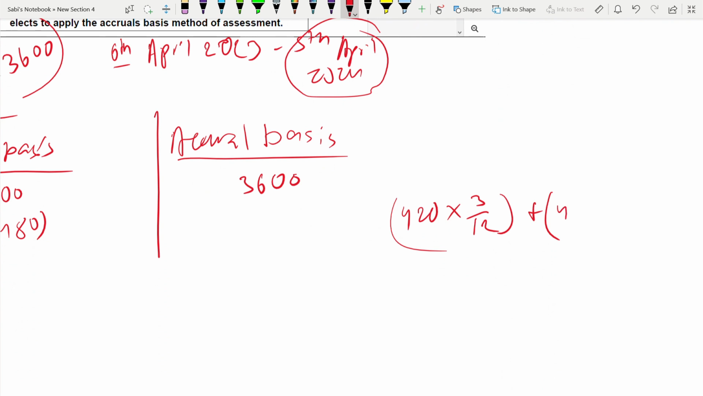Okay. It's not at all complicated. If you have understood, it's very easy. It looks like it's very complicated. No, it's not. You only have to work out the relevant period. So it would be 465. The insurance.